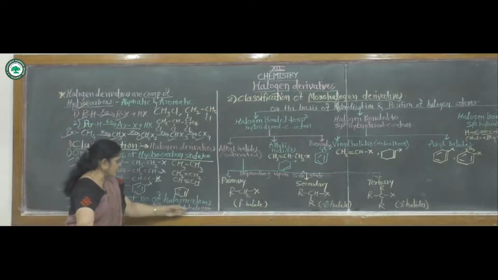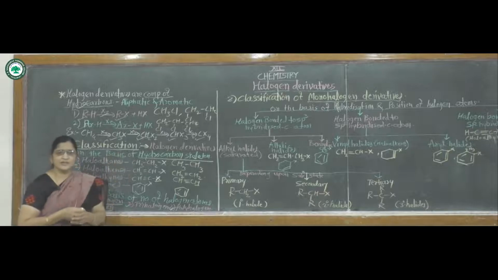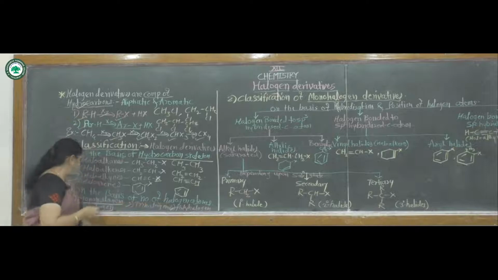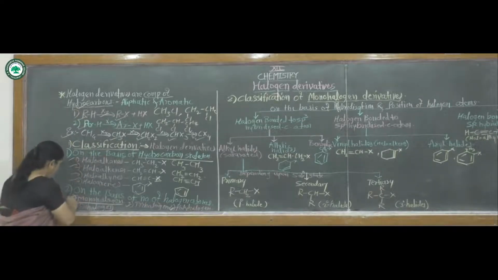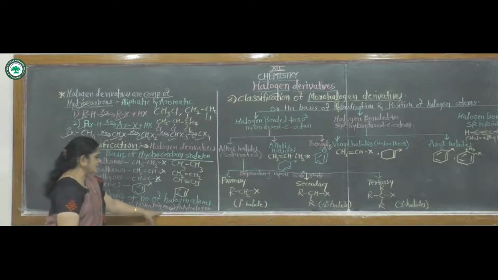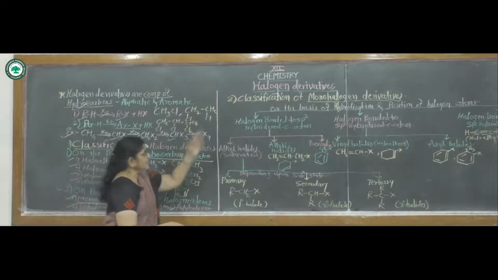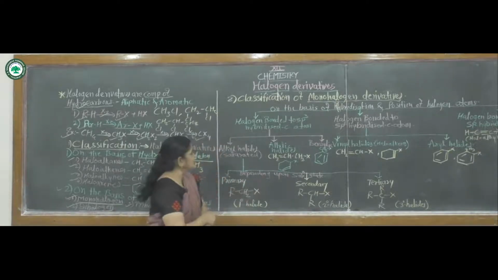Then fourth, polyhalogen derivative. A polyhalogen derivative means a compound containing more than three halogen atoms. In this way, on the basis of number of halogen atoms present, halogen derivatives are classified as monohalogen derivative, dihalogen derivative, trihalogen derivative, and polyhalogen derivative. Then next classification, that is classification of monohalogen derivative.